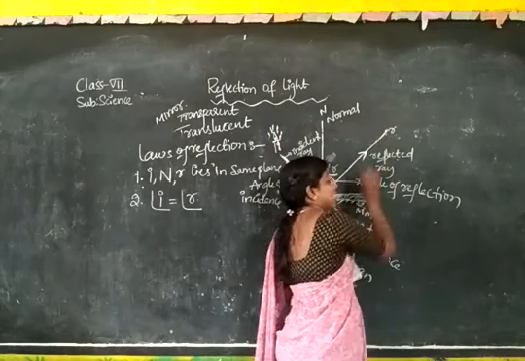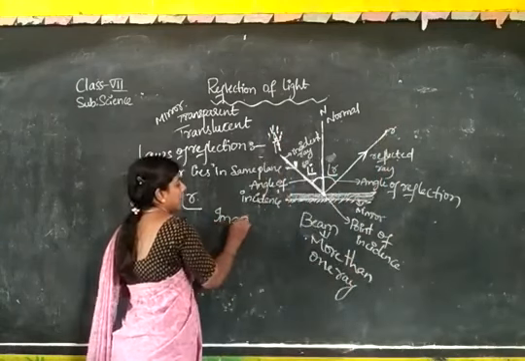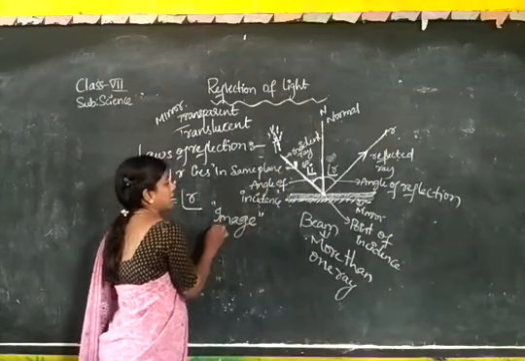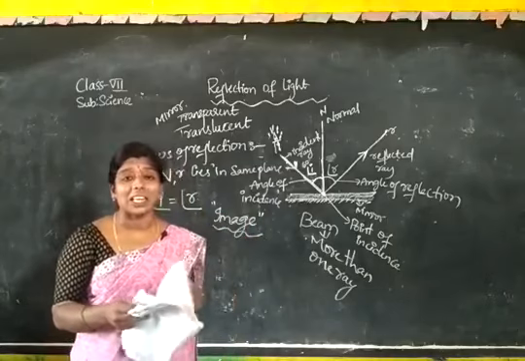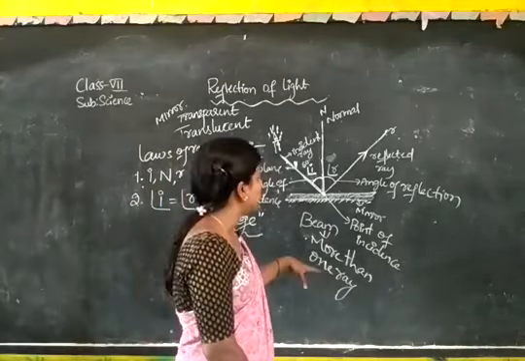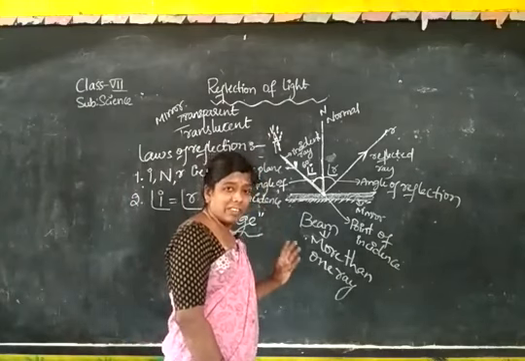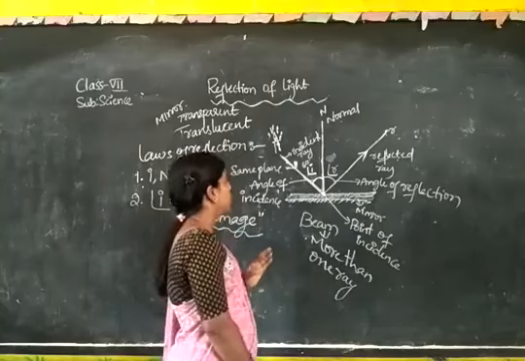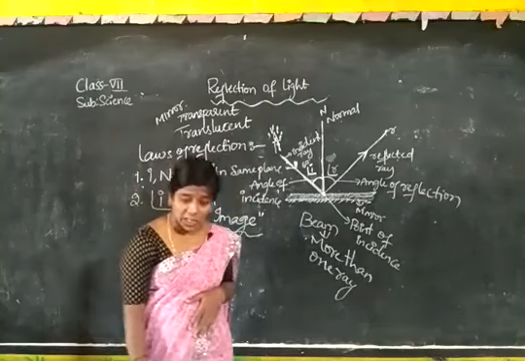Whatever you see in the mirror, what is it called? We will say it is an image. Are all of you understanding what I am saying? Incident ray, normal, reflected ray, angle of incidence, angle of reflection, transparent and translucent. Understanding what I'm saying? Okay?